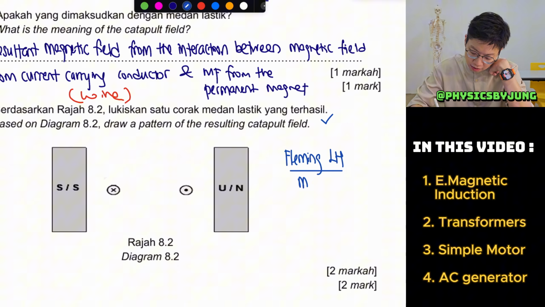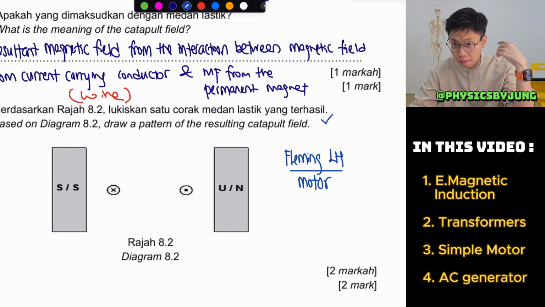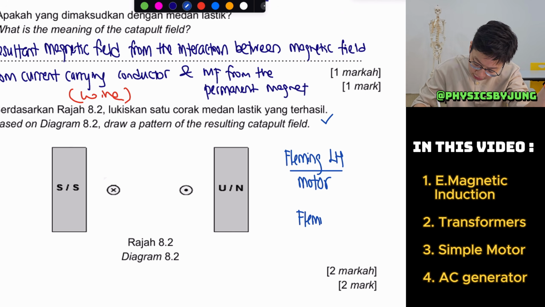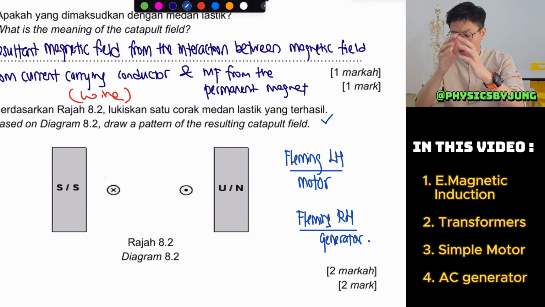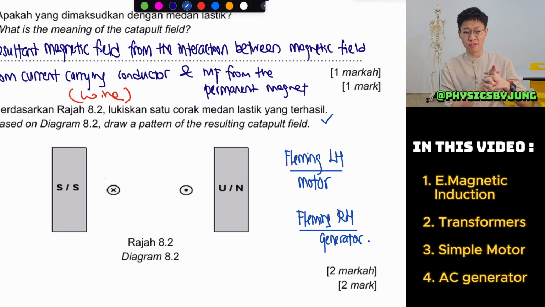How do you know this is Fleming's left hand rule? Like I said, Fleming's left hand rule is for motor, and there is another one called Fleming's right hand rule, which is for generator. For more information on Fleming's left hand rule and right hand rule, you can refer to the other video where I talk about the differences between left and right hand. Probably I will link it in the description below.